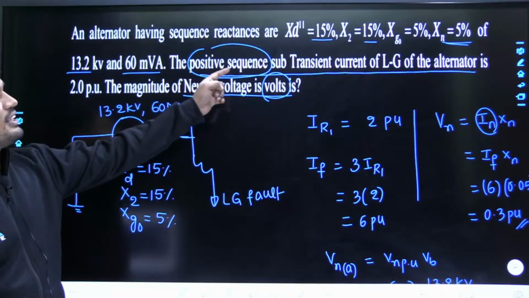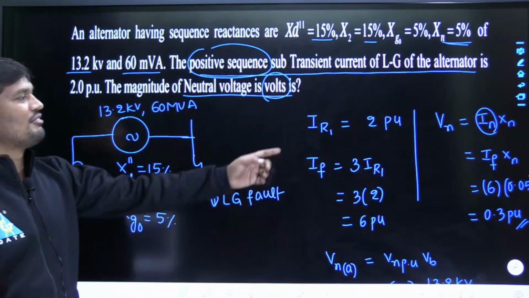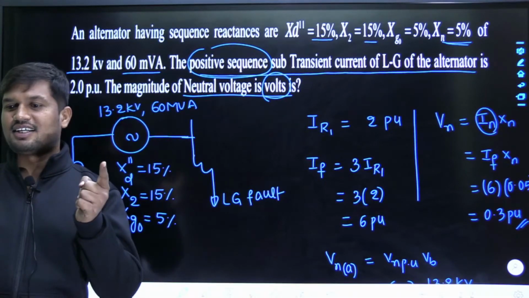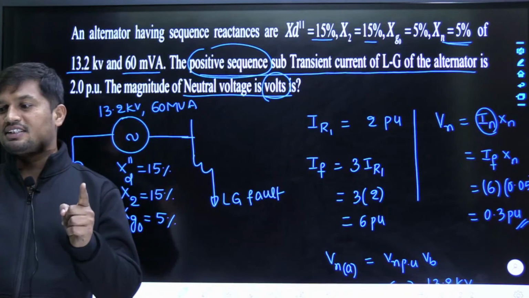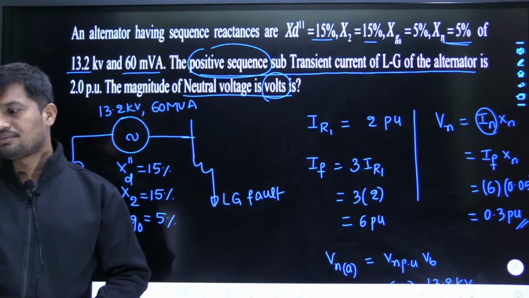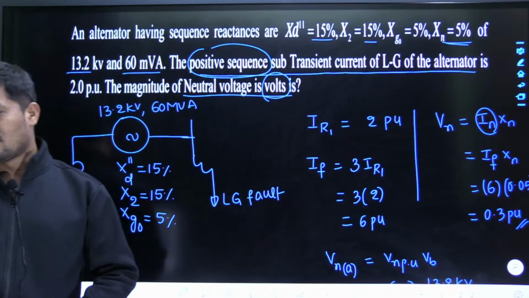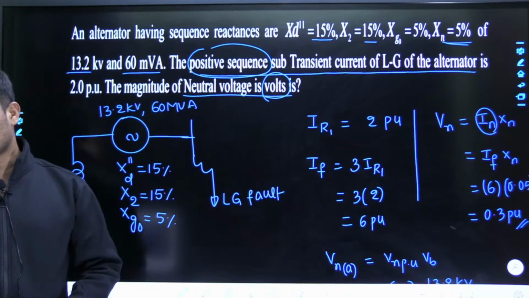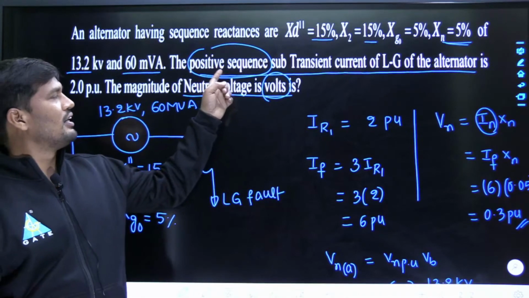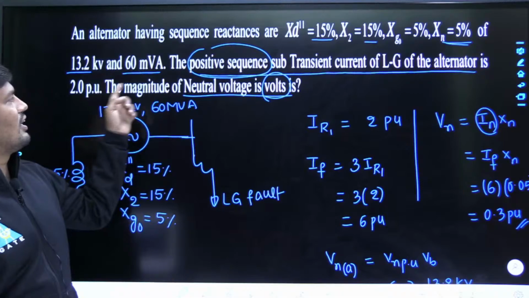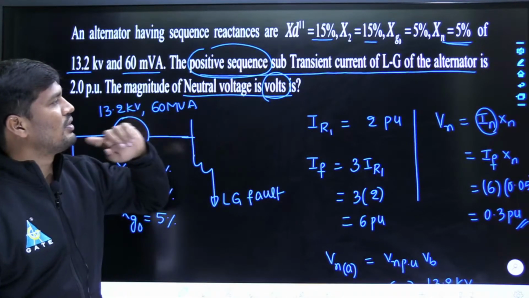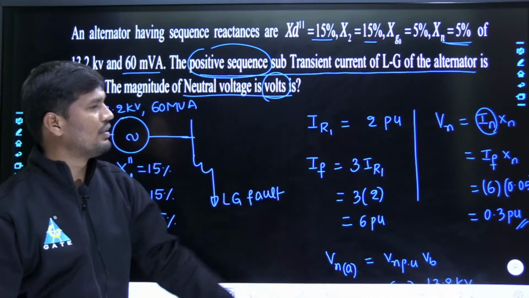He said positive sequence current. He did not say fault current, but you took this as a fault current. Once again the mistake is going on. I already said yesterday, many times I repeated this. Once again you are doing it. Srinath has given 2.286 kilovolts. Yes sir, line voltage. Srinath once again changed the answer, 2.286. I think all of you made a mistake here. You took this as a fault current. It is not the fault current. It is given as positive sequence subtransient current. Positive sequence subtransient current is 2 per unit.